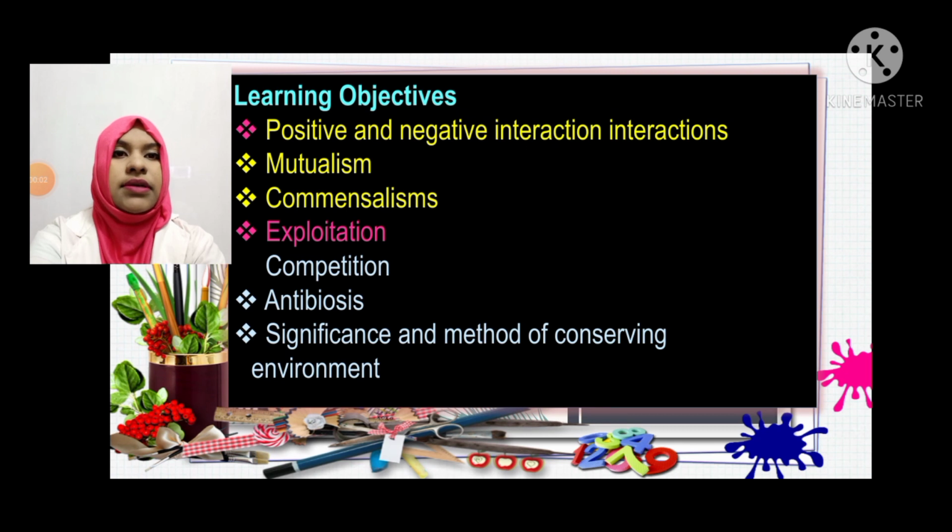Dear students, let's see our today's topics: positive and negative interactions, mutualism, commensalism, exploitation, competition, antibiosis, significance and method of conserving environment.